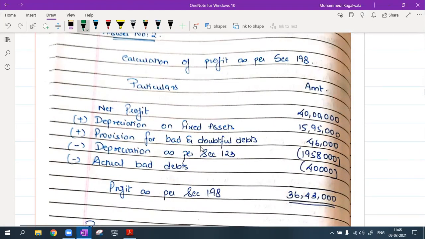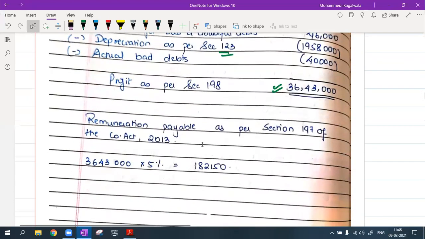So calculation of profit as per section 198. Net profit is 40 lakhs. I will add back depreciation on fixed asset because it is as per books. Any kind of provisions is not allowed, I will add back. Okay. Minus depreciation as per section 123, I'll subtract, and actual bad debts I'll subtract. I'll get profit as per section 198.